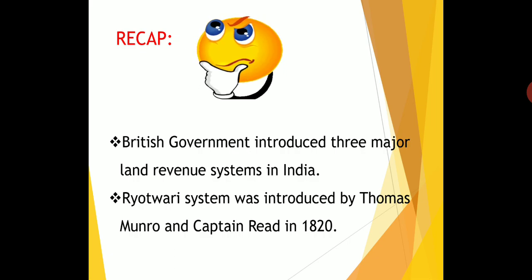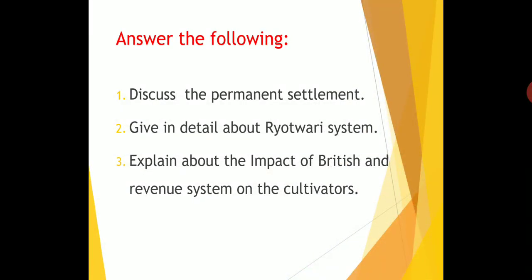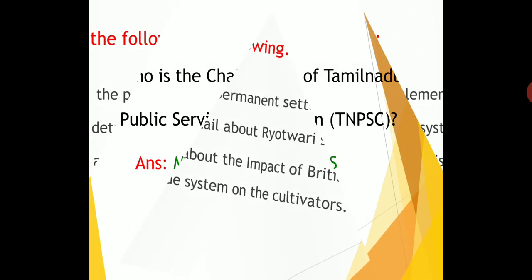Okay children, I hope you understood the British revenue system in India. Next, answer the following questions. First, discuss the permanent settlement. Second, give details about the Ryotwari system. Third, explain the impact of the British land revenue system on the cultivators. Complete the answers and submit them to your class teacher.